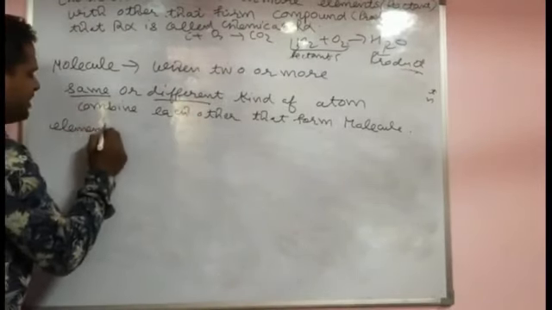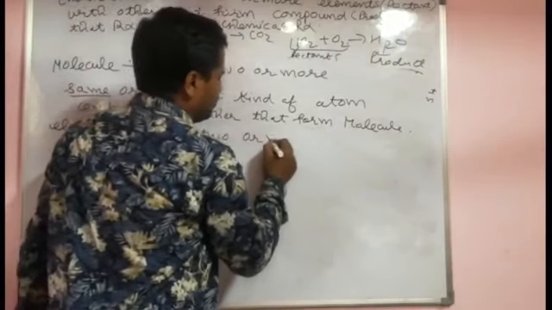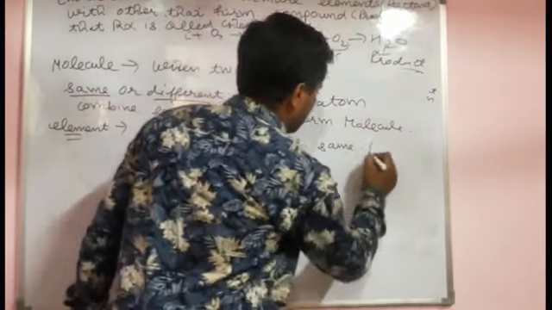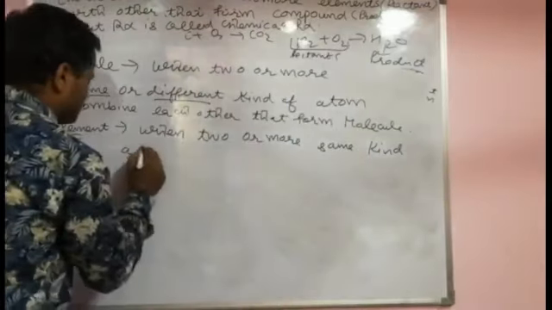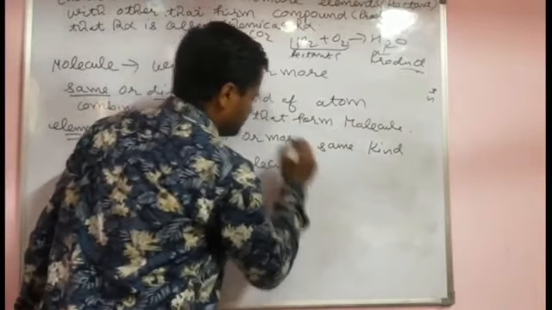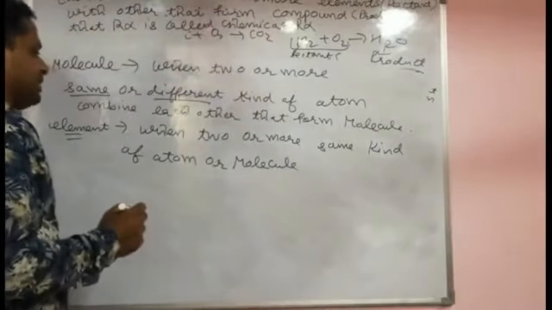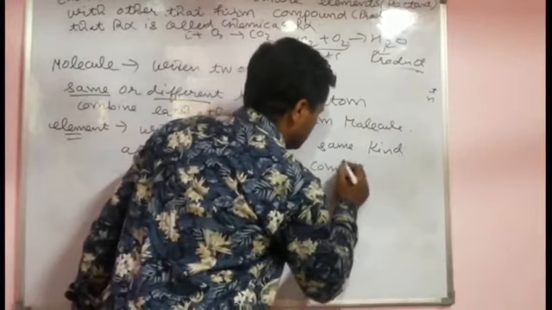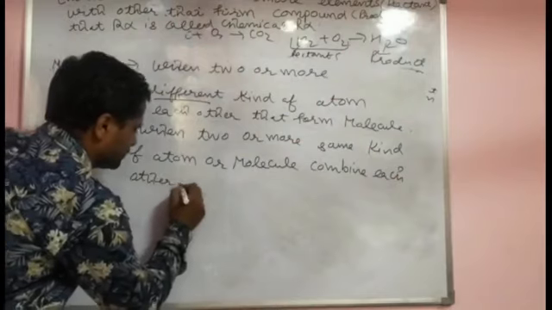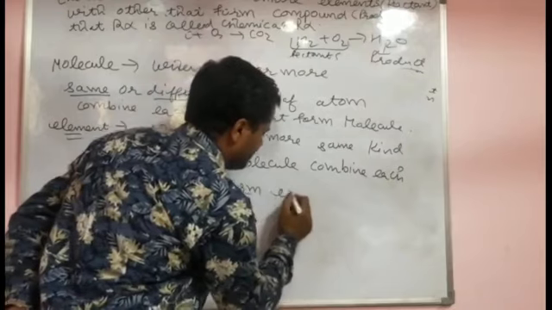Element definition, I am again repeating. When two or more same kind of atoms or molecules combine with each other, that forms an element.